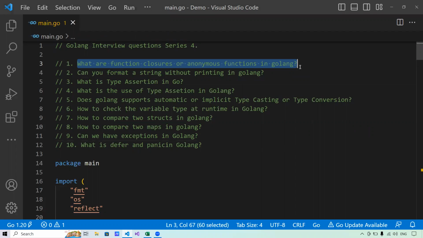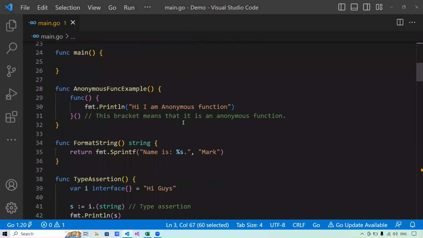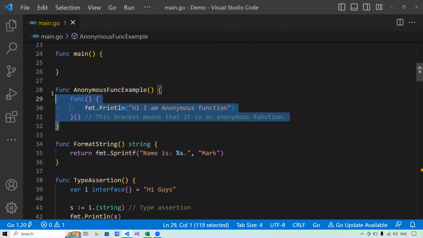in Golang? Functions that execute by themselves without a callee are called anonymous functions, and they are mainly used in dynamic programming. Now let me show you programmatically what exactly I meant by that. You see here I have written an anonymous function, from line 29 to 31 is the anonymous function, and the syntax of an anonymous function is func, then there is a bracket, then curly braces open and close, and after that there is a bracket as well. Now this bracket means that it is an anonymous function.